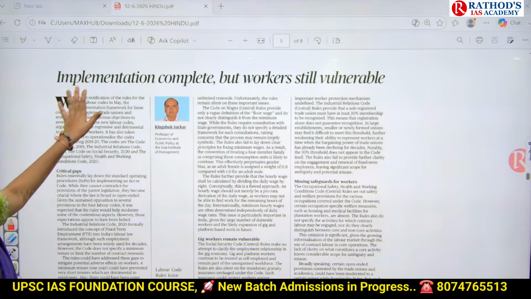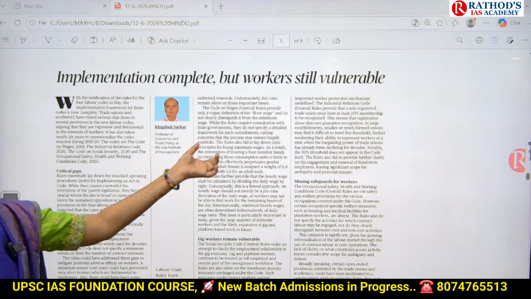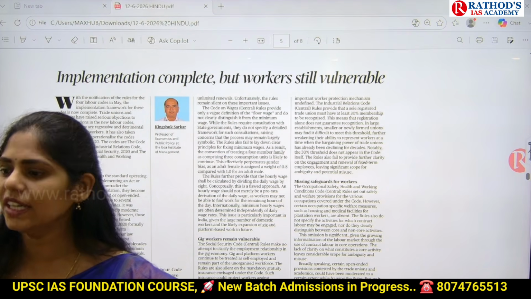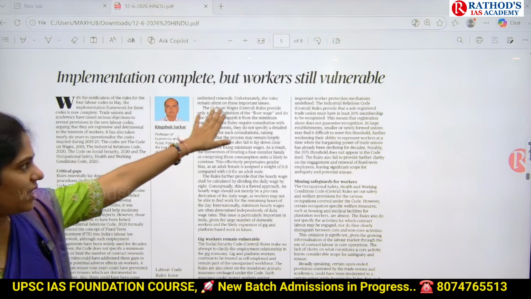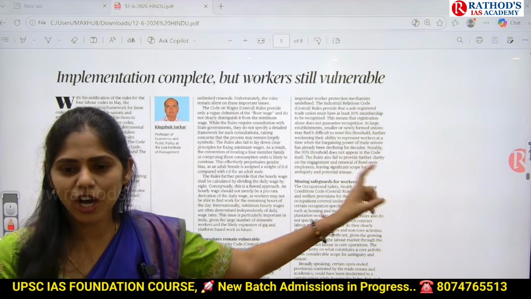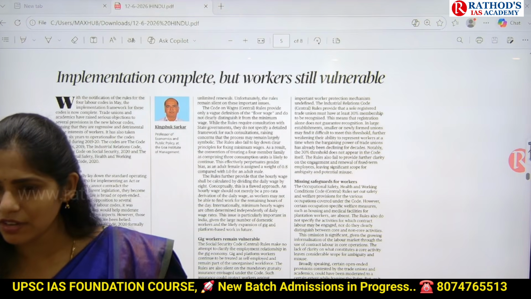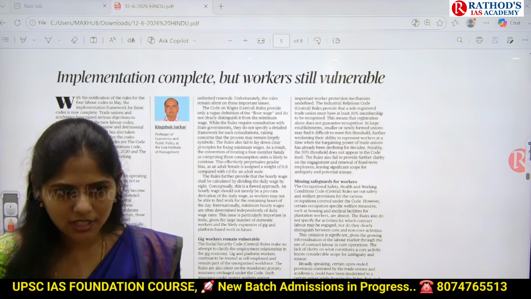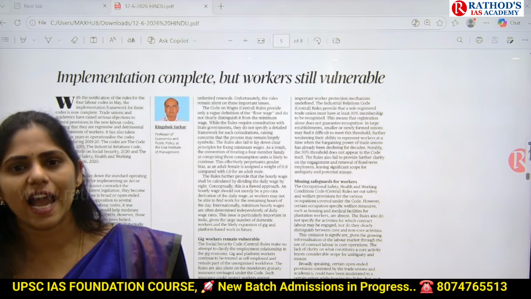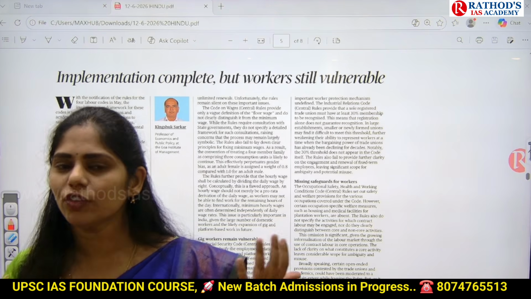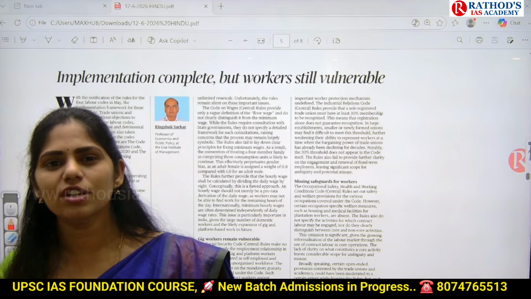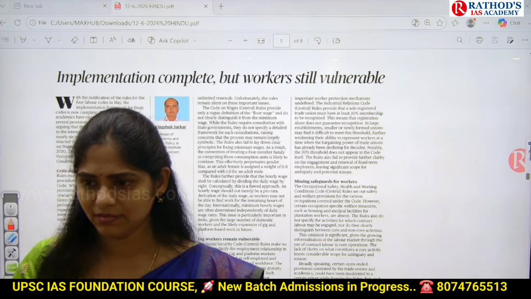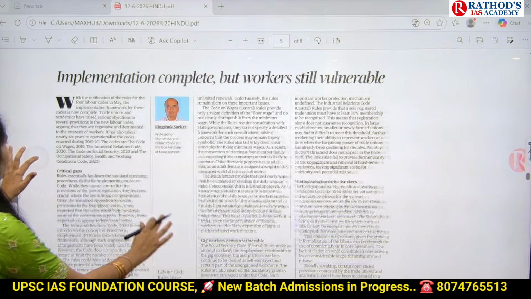So the title says implementation complete. Implementation complete means, yes, we implemented labor codes at the ground level, but workers are still vulnerable. Are you understanding the meaning of the title now? Yes, we implemented labor codes in the industries, but still there are accidents happening. Because of these accidents, what is happening? Loss of life of labor is happening. Are we ensuring safety? No. So that is the introduction, guys.